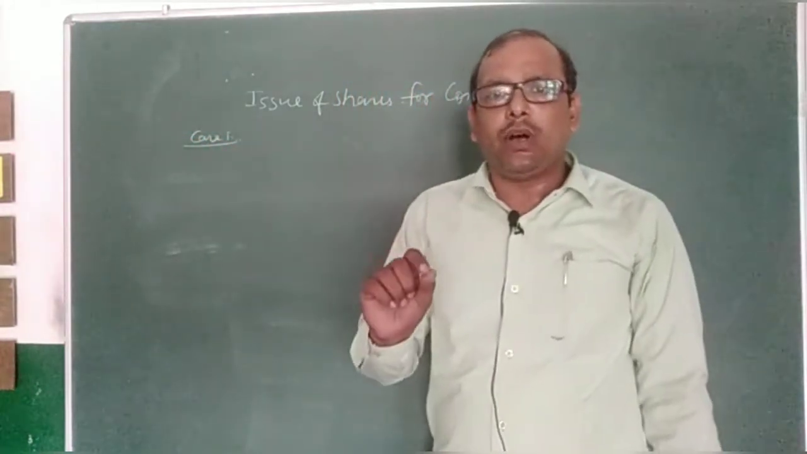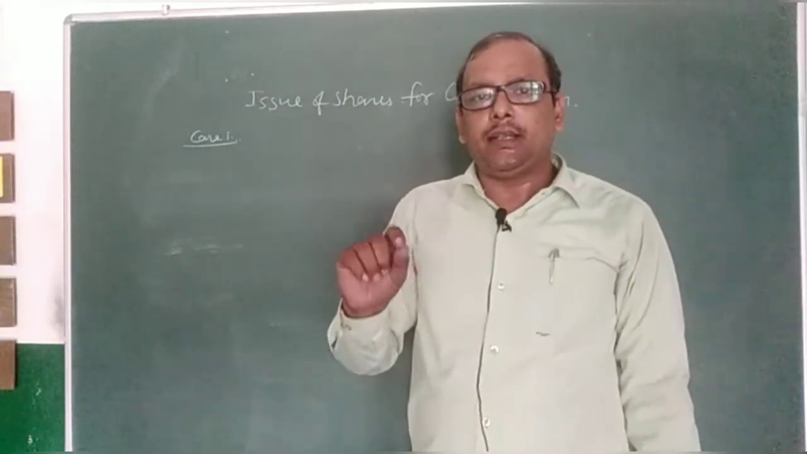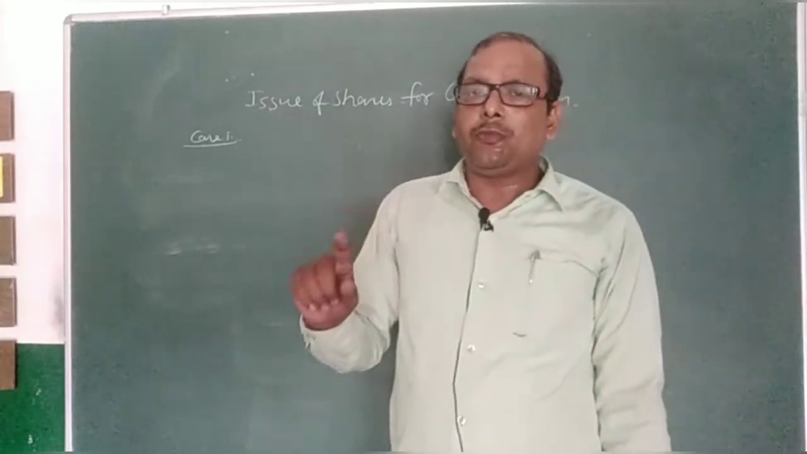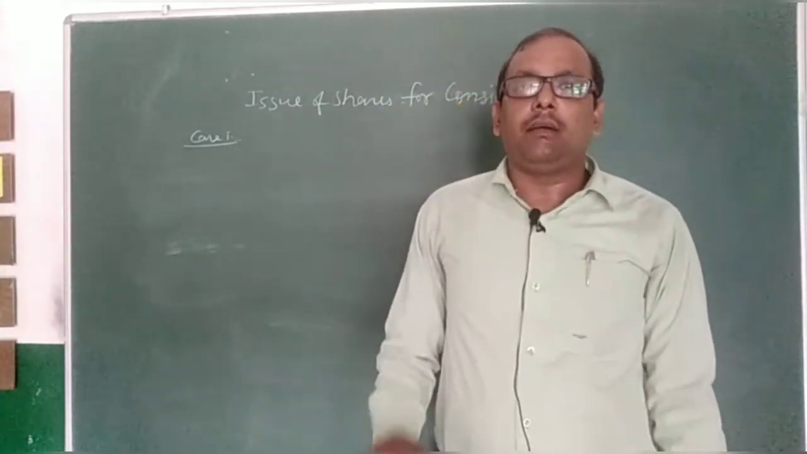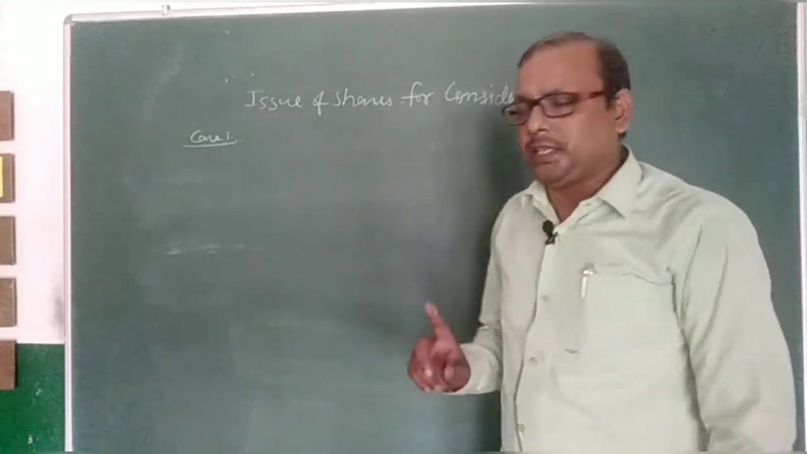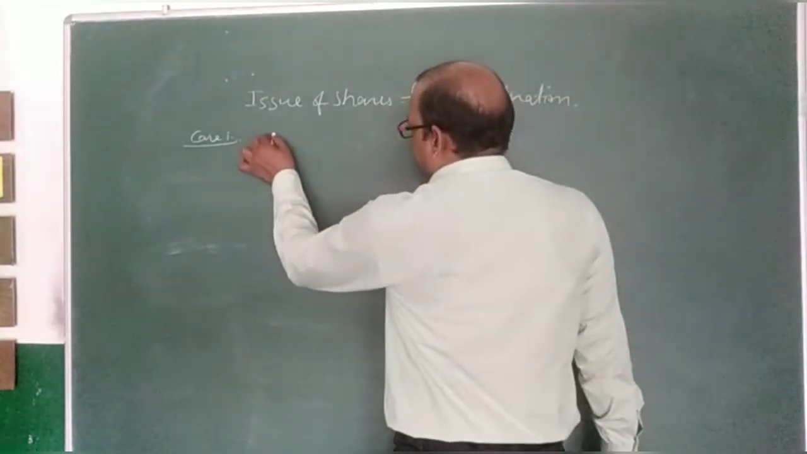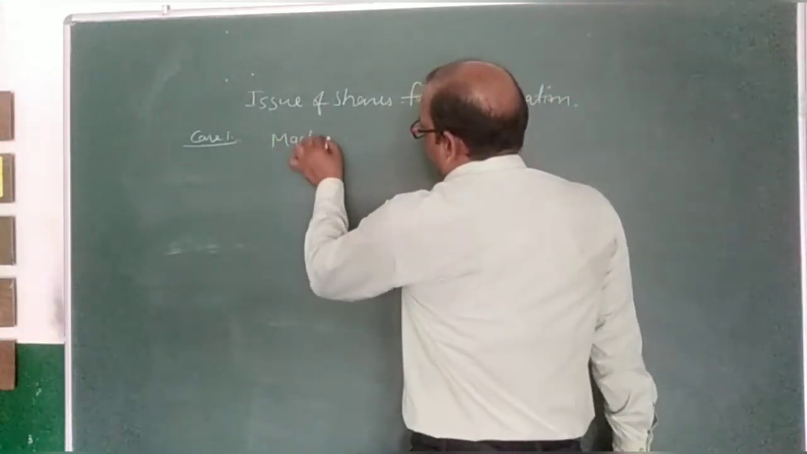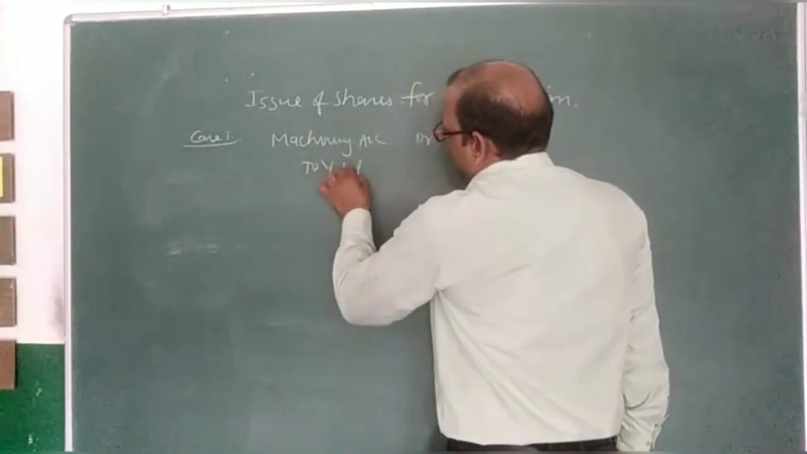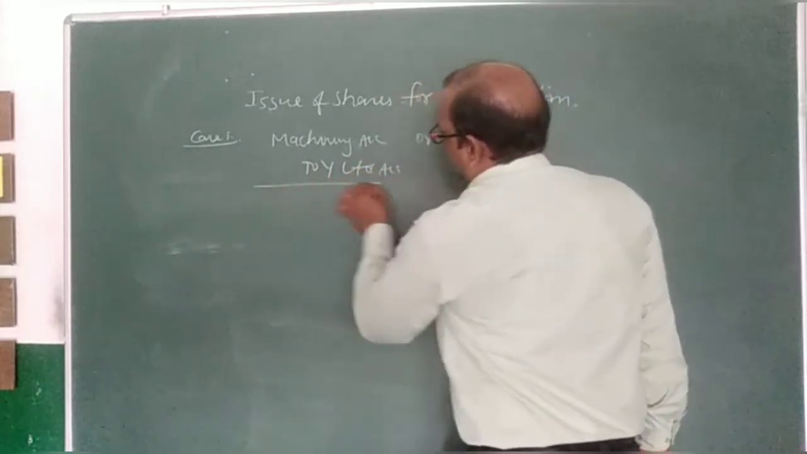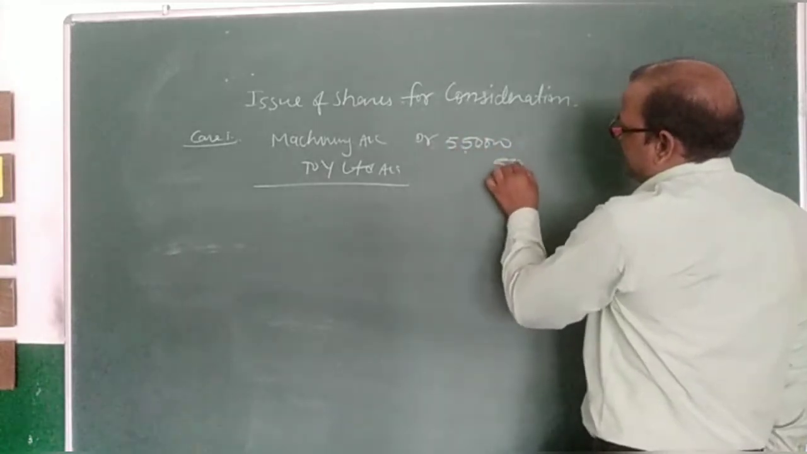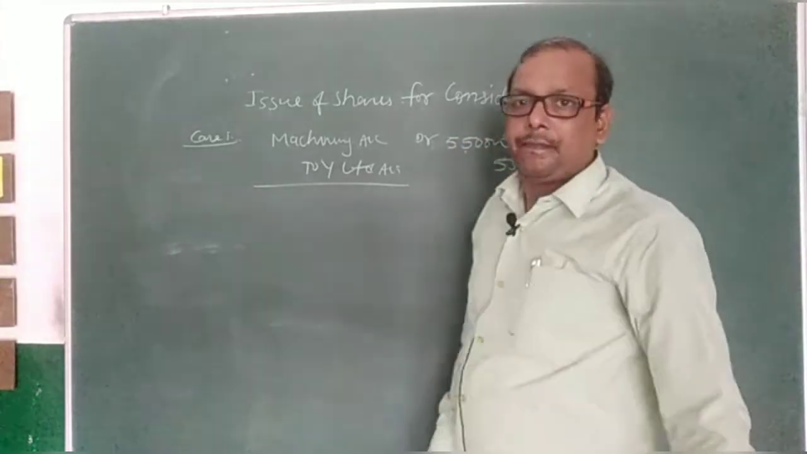See, case 1, it is what? X Limited purchased machinery from Y Limited for rupees 5,50,000. A machinery purchased from Y Limited of rupees 5,50,000. So the entry is simple. Machinery was purchased, so machinery account debit to Y Limited account, of rupees 5,50,000. This is the simple one.